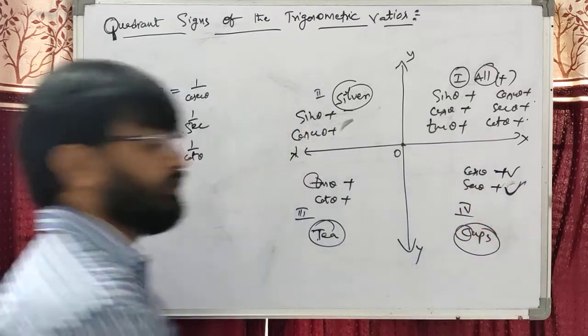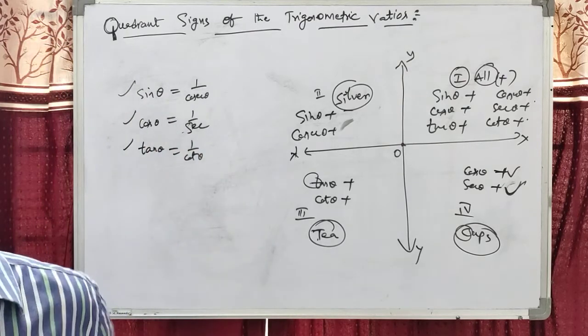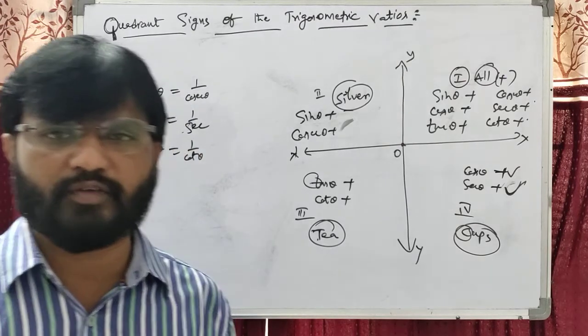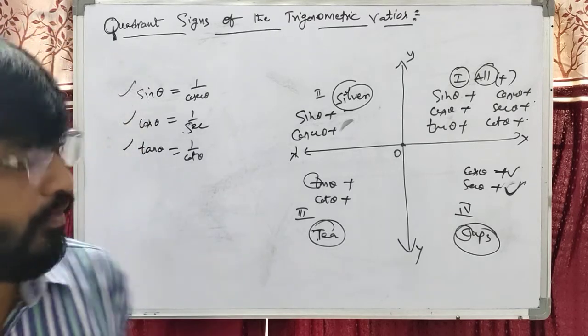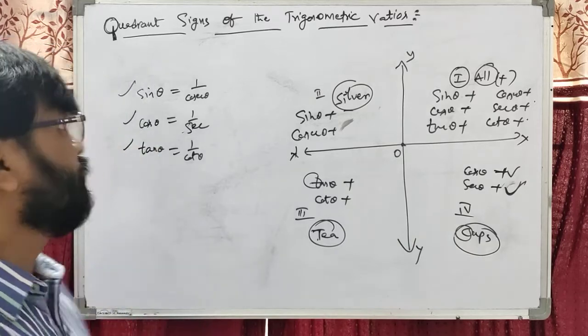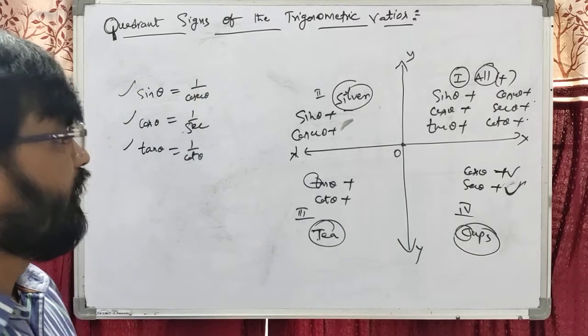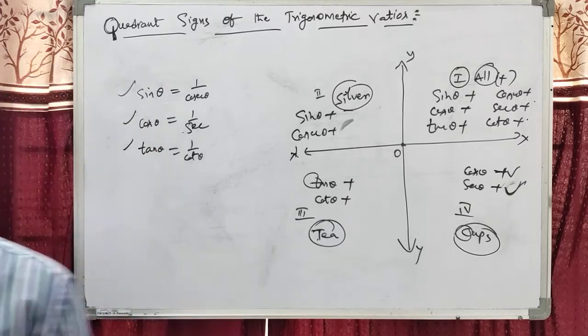Dear students, this is our observation. All silver tea cups. Silver means the first letter S, so sin also has the first letter S. Similarly, tan and cos also. So this is the quadrant signs of the trigonometric ratios. All silver tea cups. Okay.